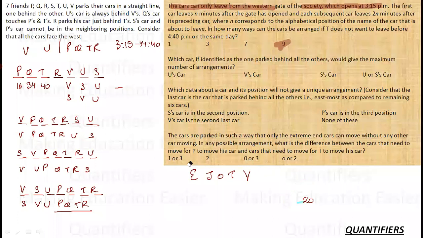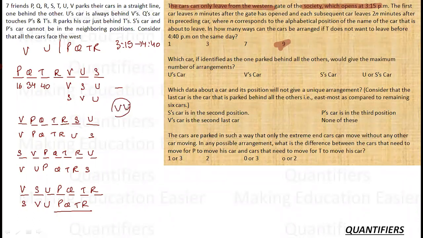So let's read the second question. Which car, if identified as one parked behind all the cars, would give the maximum number of arrangements? The question is trying to imply that I have told you one condition, that let's say U's car is behind a particular car, and still we are getting the maximum number of arrangements. So let's find out for U. So U is behind V. It has been told in the question that U is behind V.